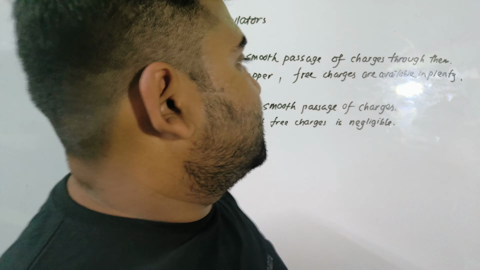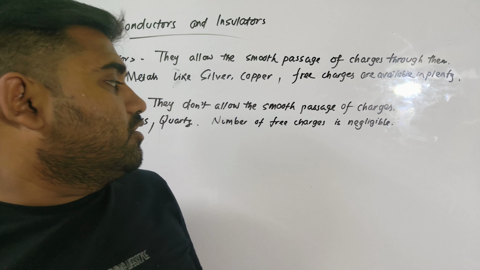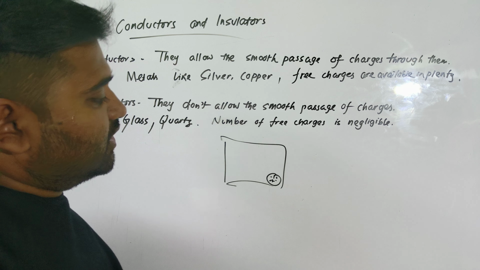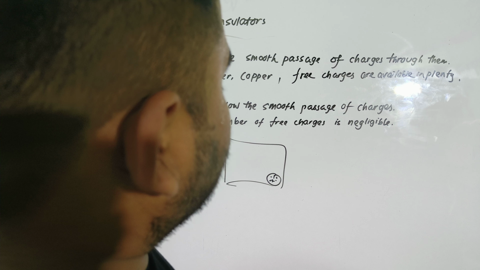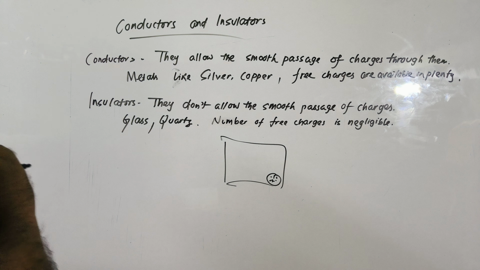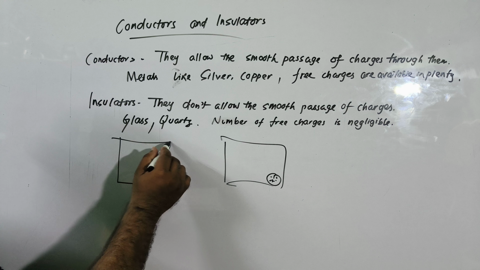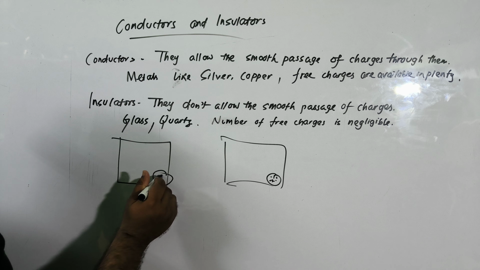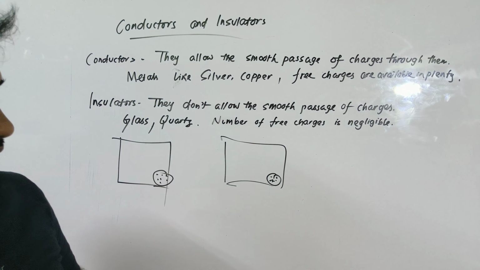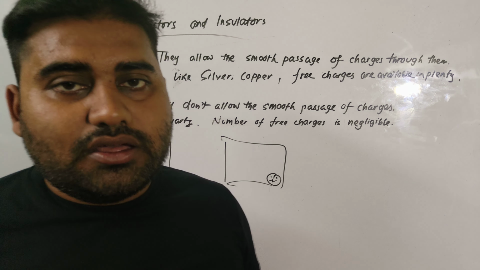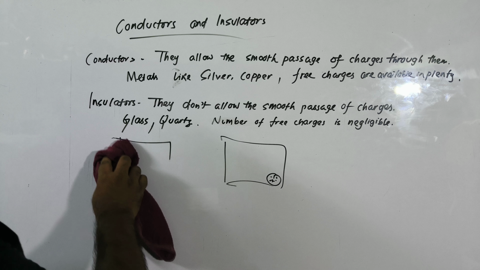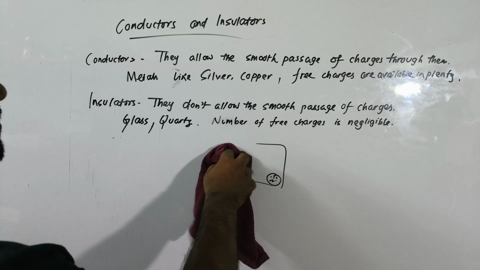So if there are so many free charges, you cannot see in a metal the accumulation of charges at some specific part of that substance. You are not going to find any accumulation of charges. But in case of insulators, it is opposite. You can also find the accumulation of charges at some specific point, but it won't affect the electrical conductivity of that insulator. So I hope that you have understood the concept of conductors and insulators.